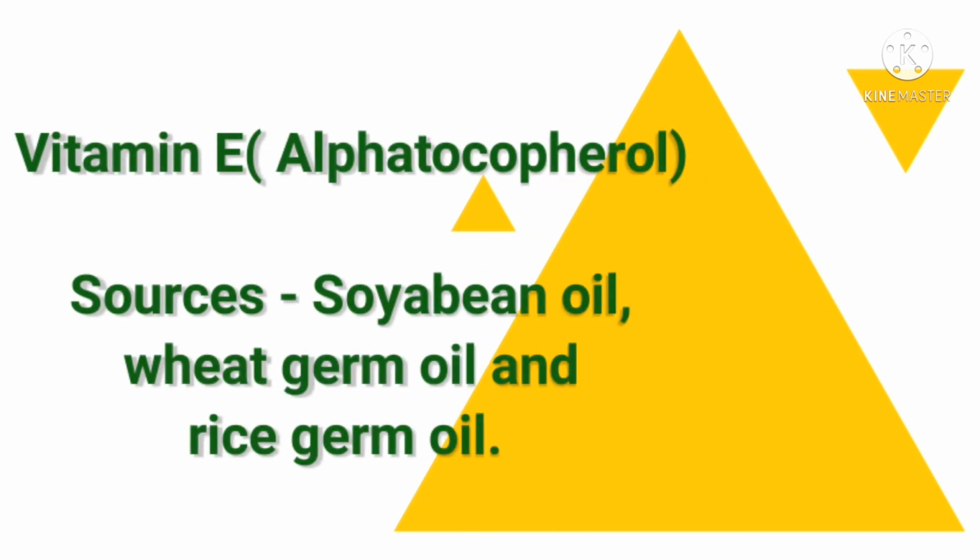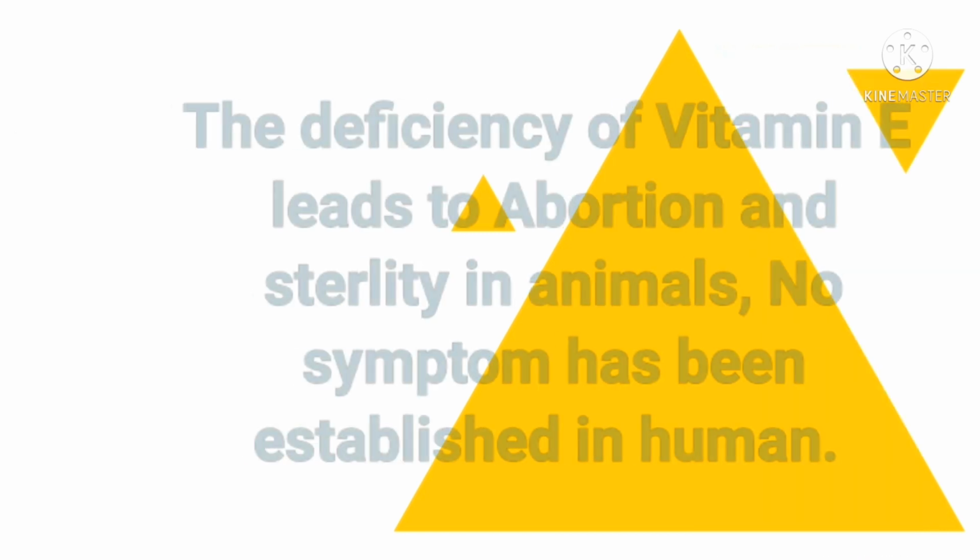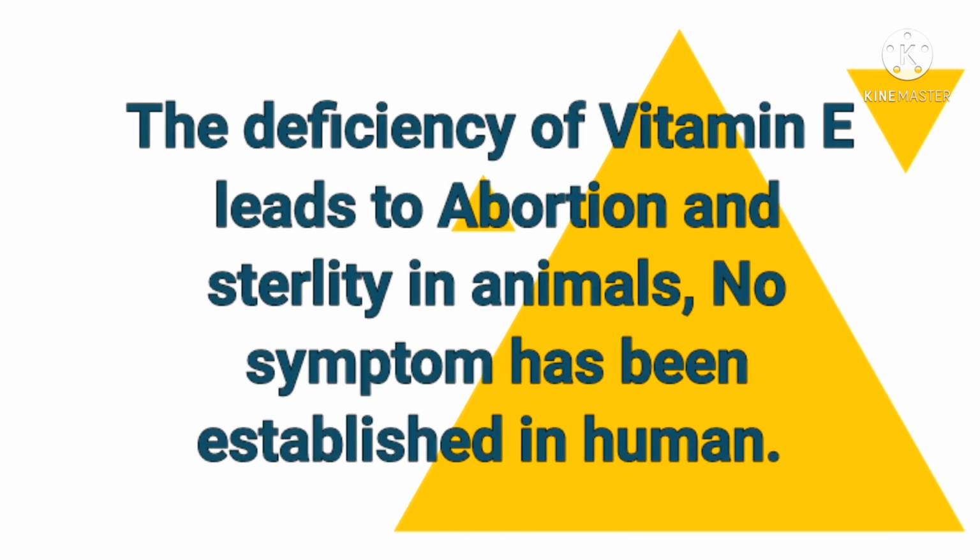Now we talk about vitamin E. It is also known as alpha tocopherol. The sources of vitamin E are soybean oil, wheat germ oil and rice germ oil. A deficiency of vitamin E, especially for humans, has no significant effect, it is said, but mostly it affects the animals in their fertility. So it will reduce the fertility of the animals.